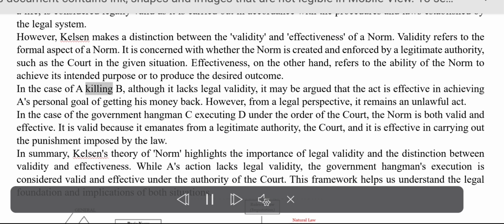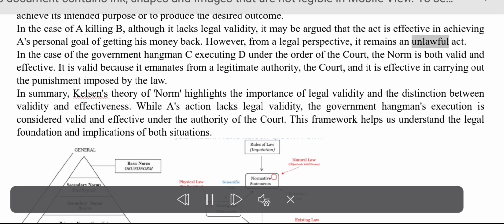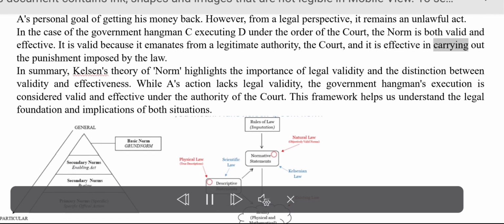In the case of the killing by B, although it lacks legal validity, it may be argued that the act is effective in achieving A's personal goal of getting his money back. However, from a legal perspective, it remains an unlawful act. In the case of the government hangman C executing D under the order of the court, the norm was both valid and effective. It is valid because it emanates from a legitimate authority, the court, and it is effective in carrying out the punishment imposed by the law.